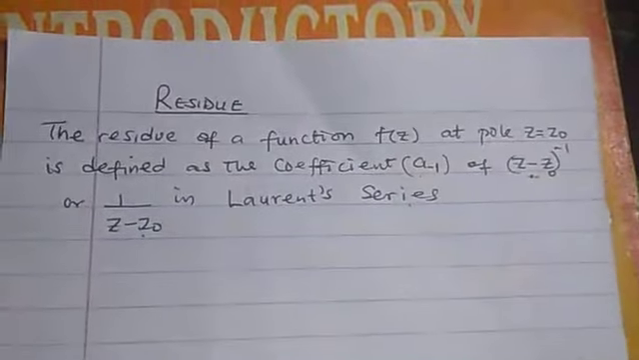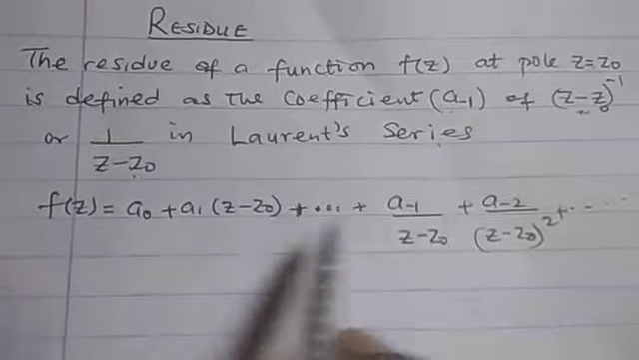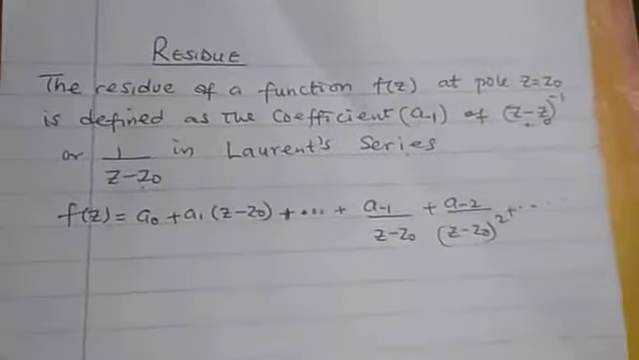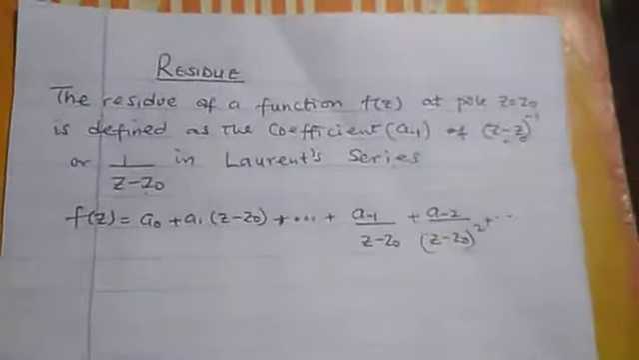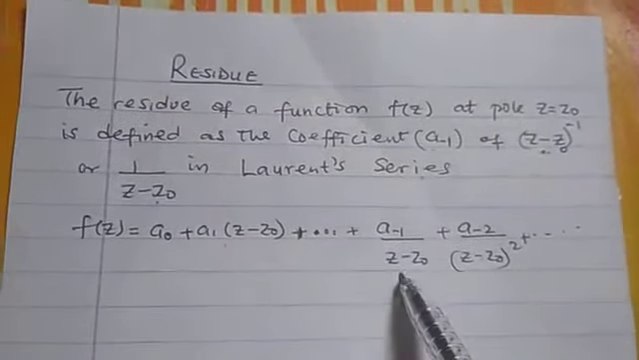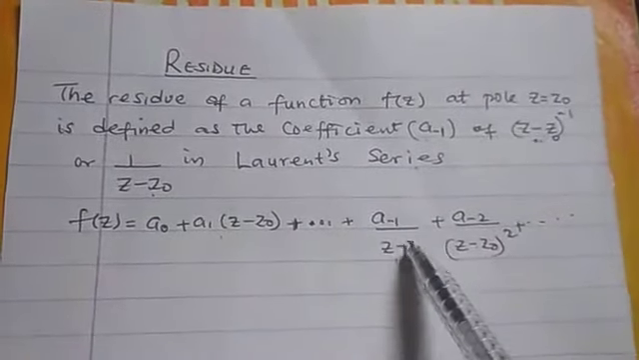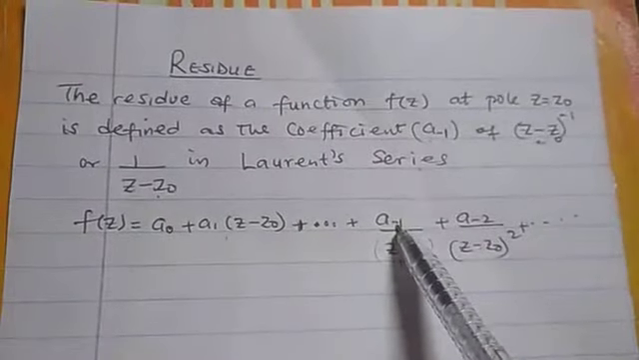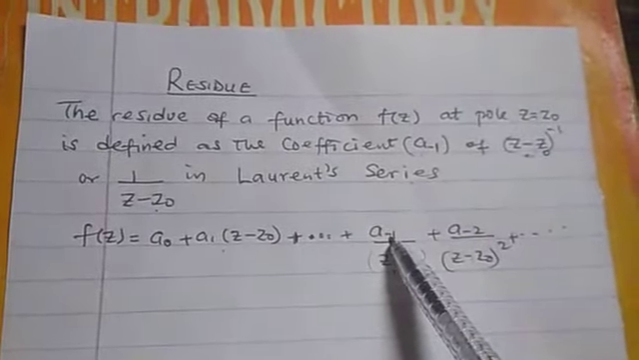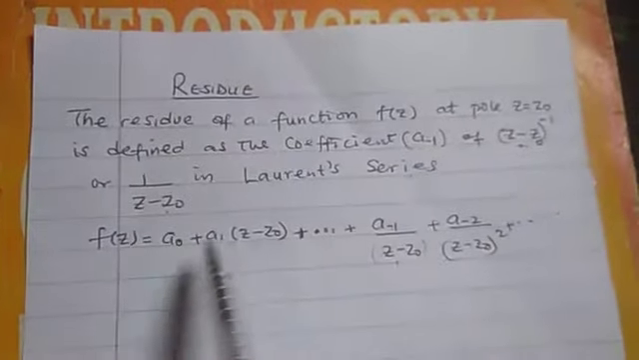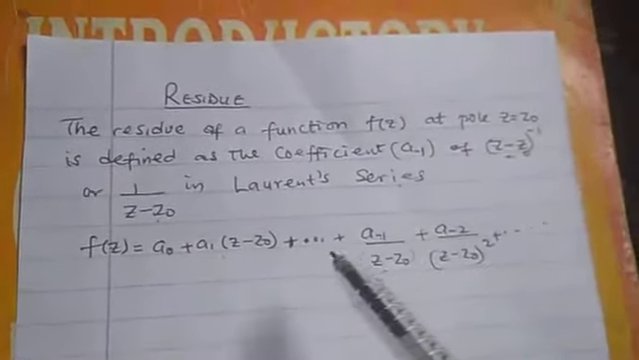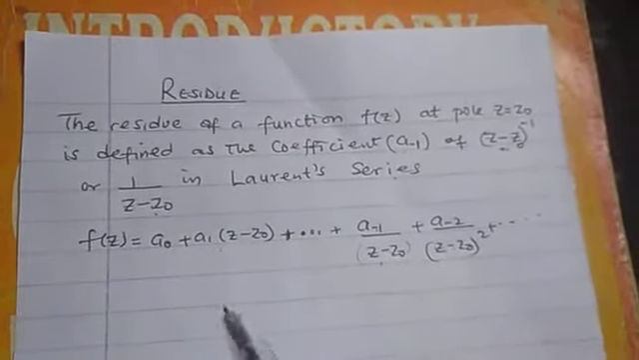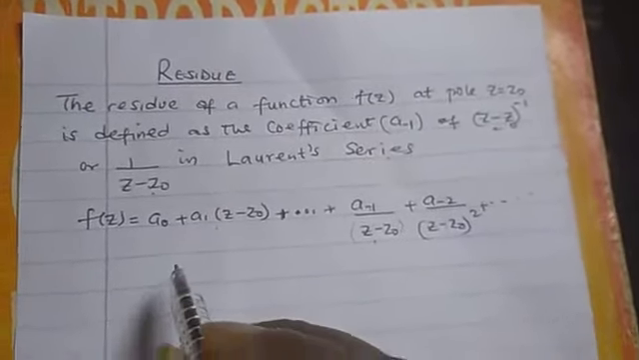residue. If you remember the Laurent series, given as this, we know that this is the analytic part, and this is the principal part. If they now say that residue is the coefficient of this one here, this is a minus 1, it is called the residue. Also, when we integrate this Laurent series term by term, the one that remains is the residue.